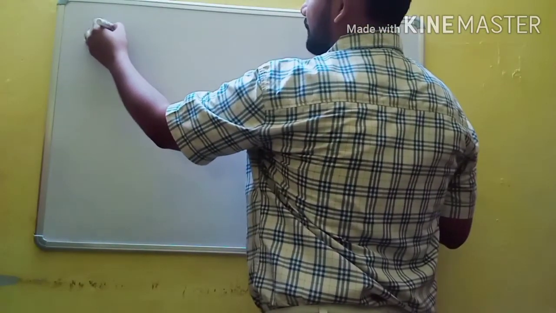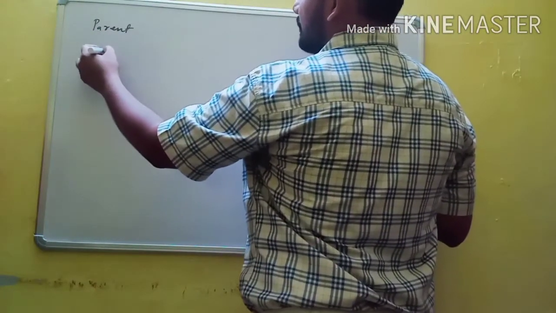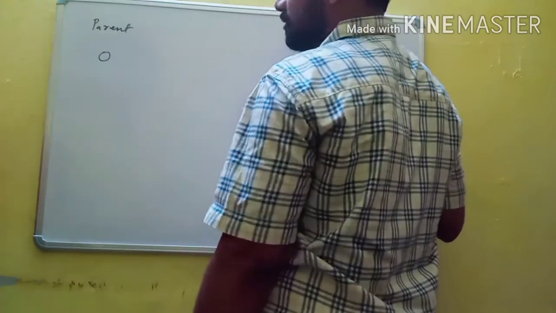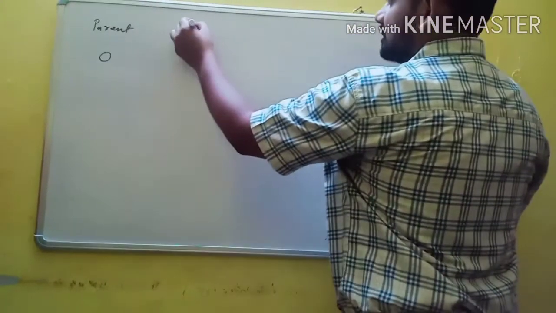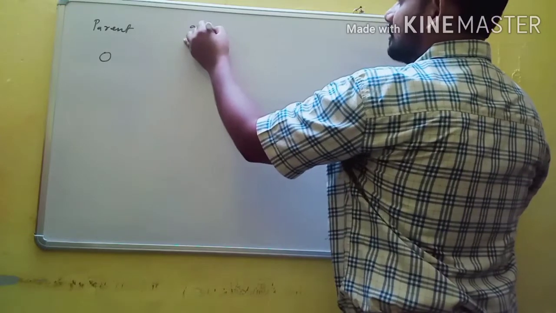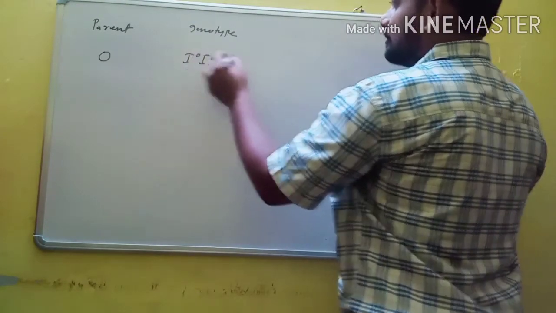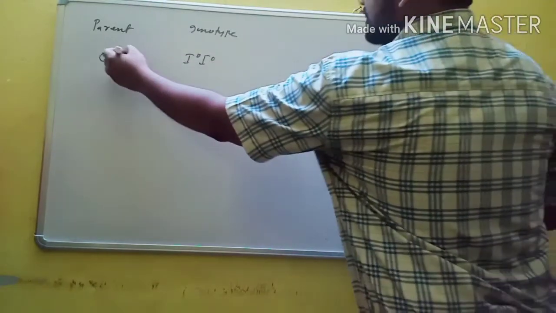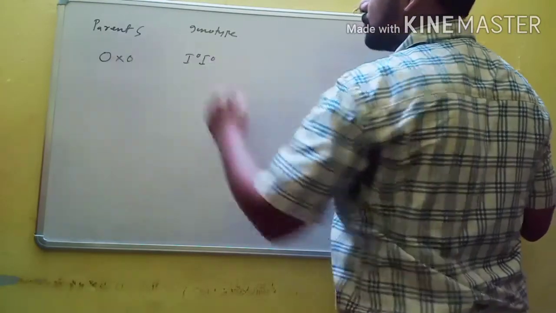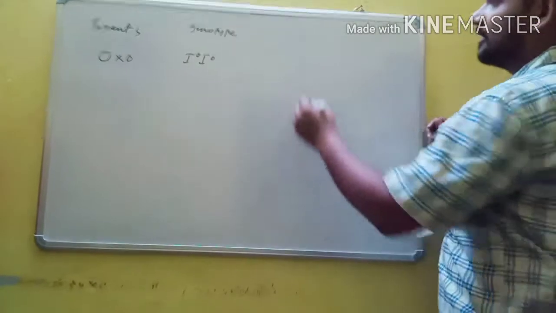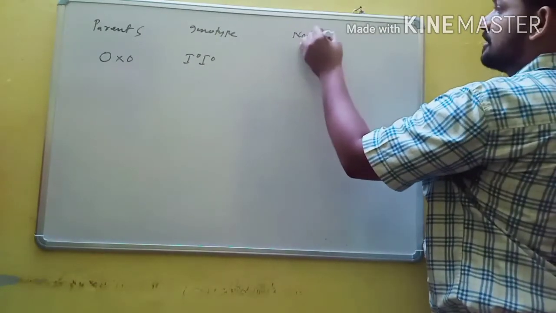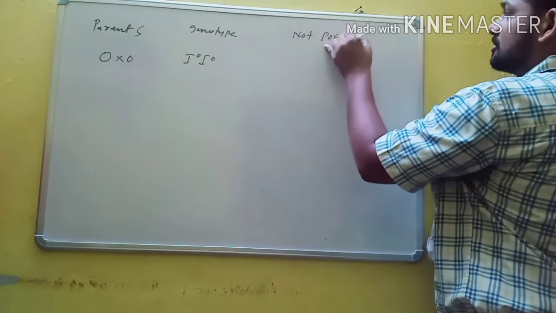For example, if the parents have only blood group O, the possible genotypes are IO and IO. Both parents have blood group O. And in this condition, some blood groups are not possible.